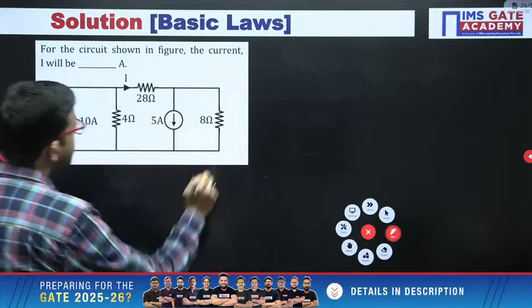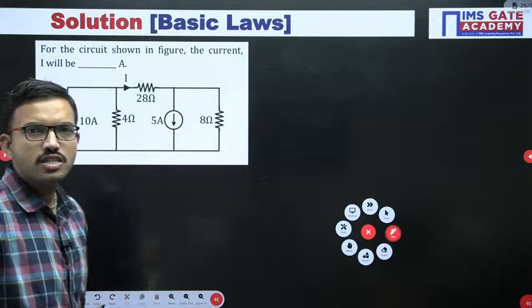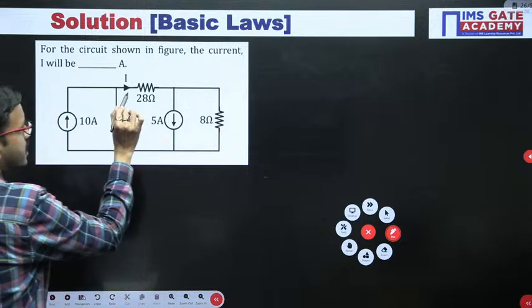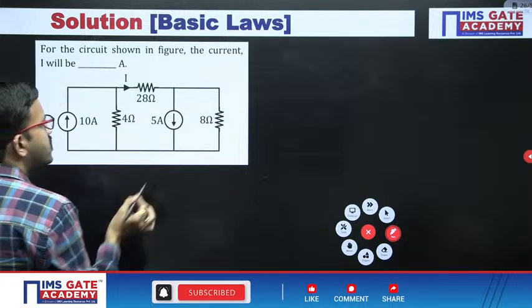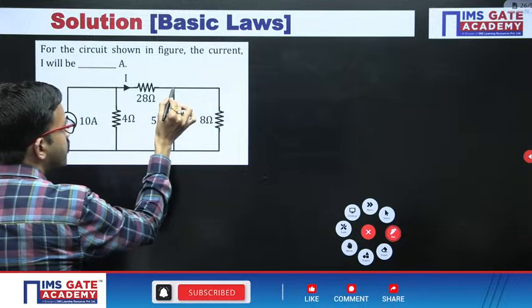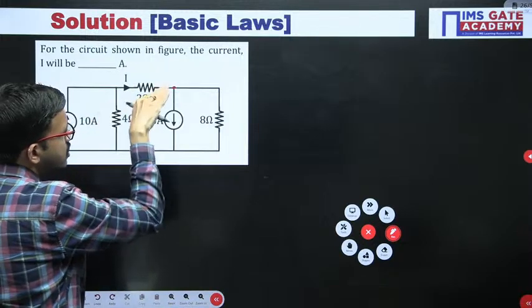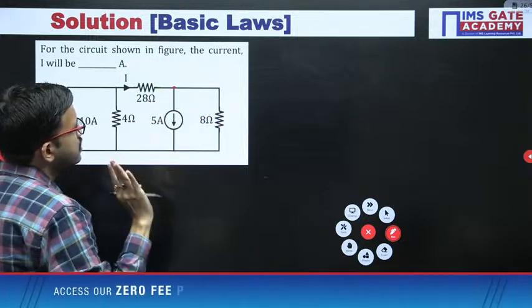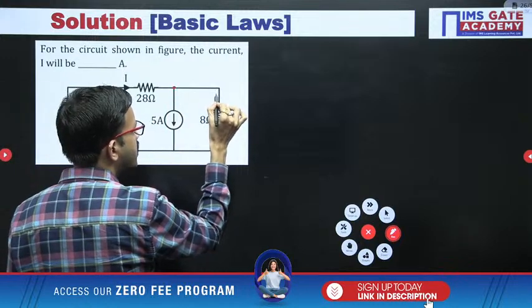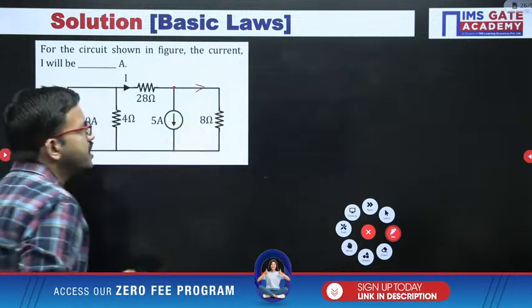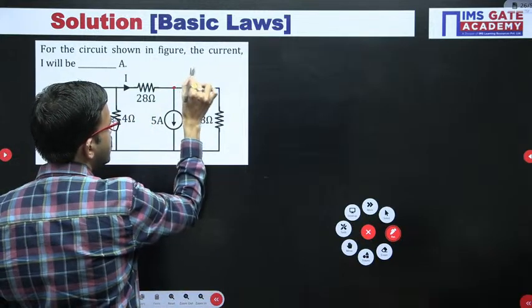Now just observe here. In this question, we have to find the current flowing in this particular branch, the 28 ohm, which they have labeled as I. First, I am considering this as a node. To this node 3 branches are connected. Applying KCL, here I is entering, here 5 ampere is entering, so in this branch the leaving current will be I minus 5.